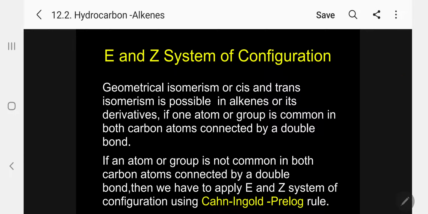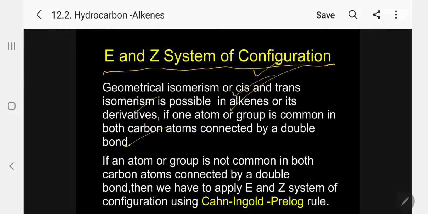Suppose all four atoms or groups are not identical, and not one atom is common, then we can apply the E and Z system of configuration. This also we have discussed under geometrical isomerism. So cis-trans isomerism is possible in an alkene or a derivative if one atom or group is common on both carbon atoms connected by the double bond.